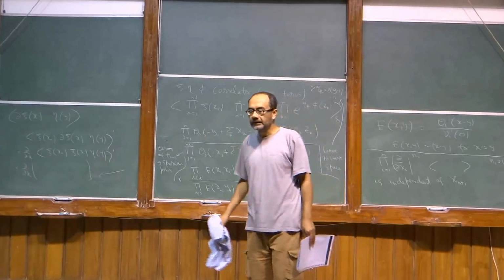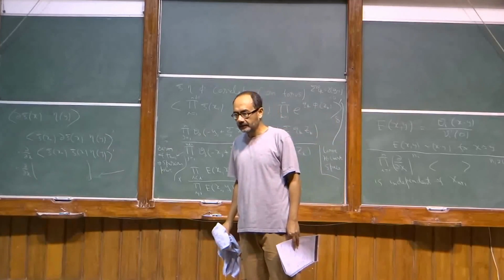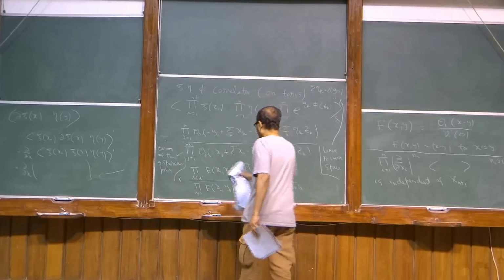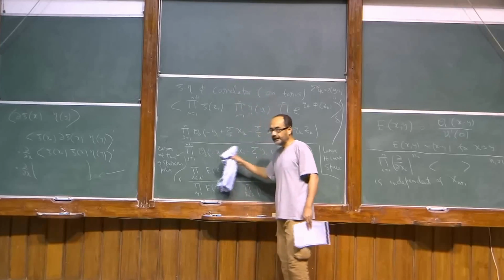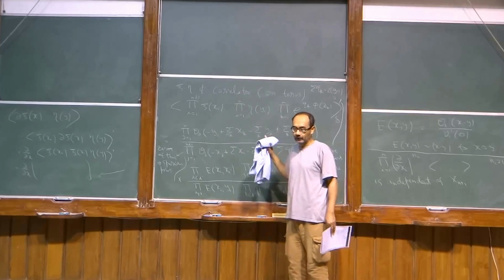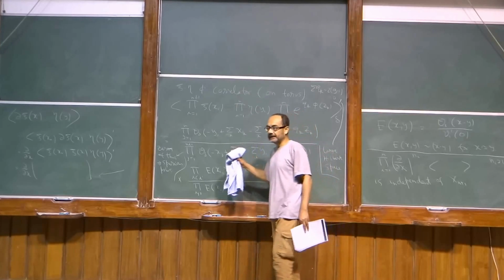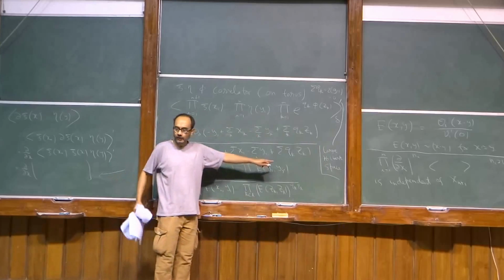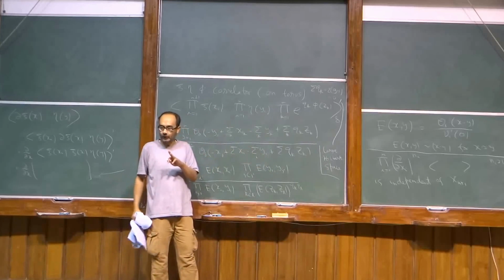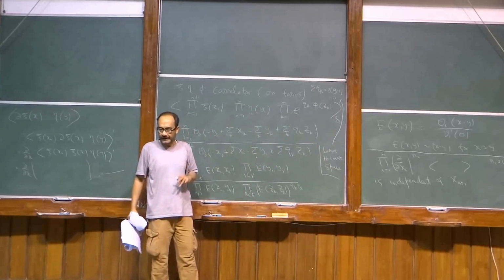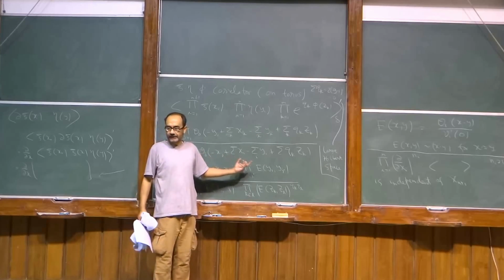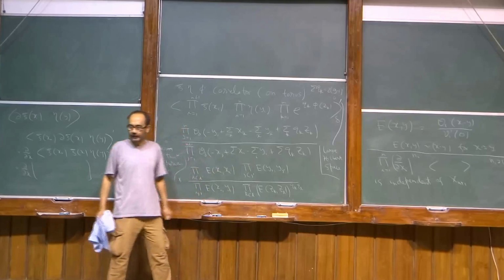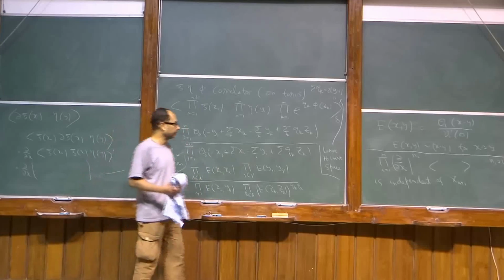How are you saying that it is also a codimension 2? Because the theta function vanishes when the argument takes some specific value. For example, theta 1 1 vanishes at z equal to 0. So this has to be 0, which is one complex equation, so two real conditions. Or z equal to half, or z equal to tau by 2, which is still one complex equation, which is two real equations. So that's what we are after.